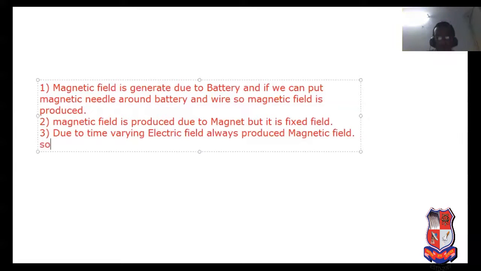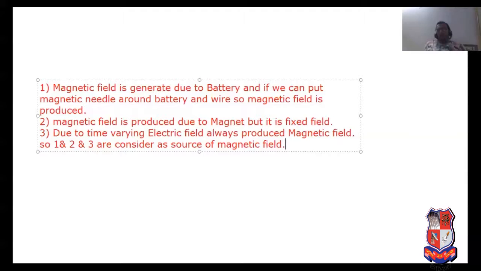So one, two, three are considered as the sources of magnetic field.